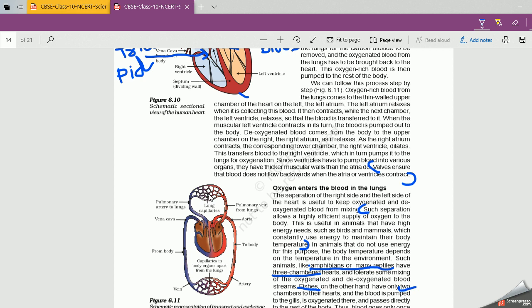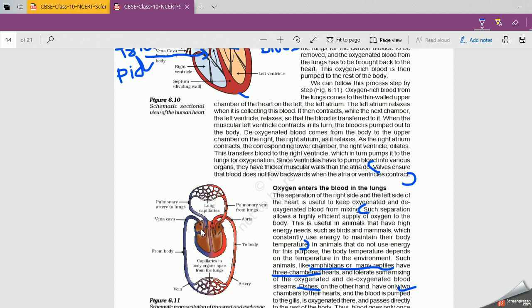That means the carbon dioxide goes out and oxygenated blood comes to the left atrium through the pulmonary vein.